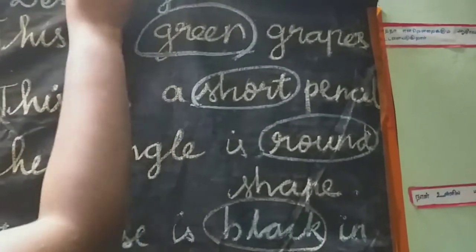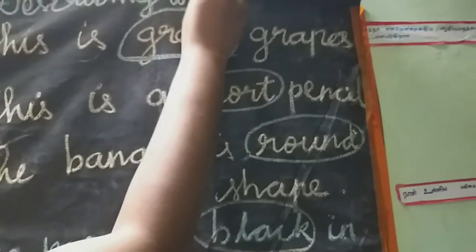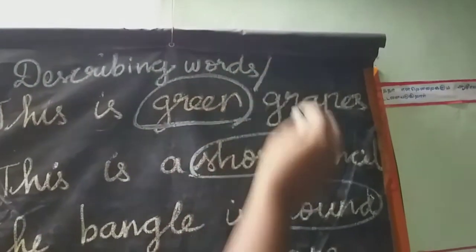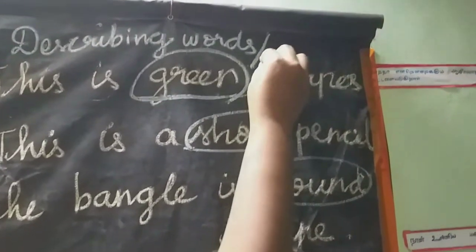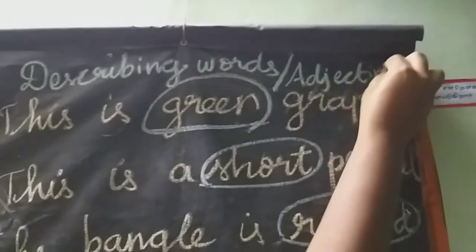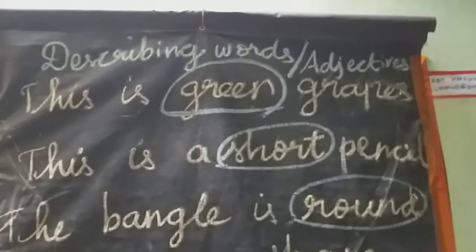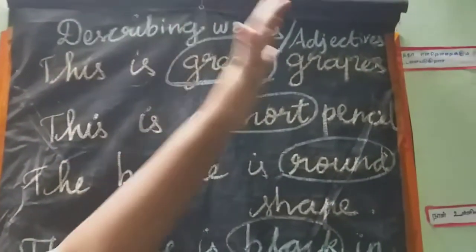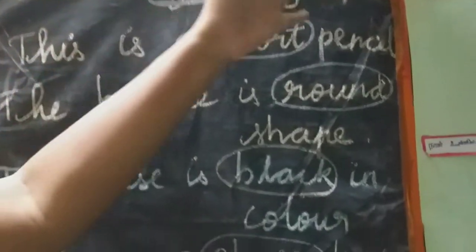Today we are going to study about describing words. So describing words means adjectives. All of you say adjectives. What is adjective? Some words describing the nouns.